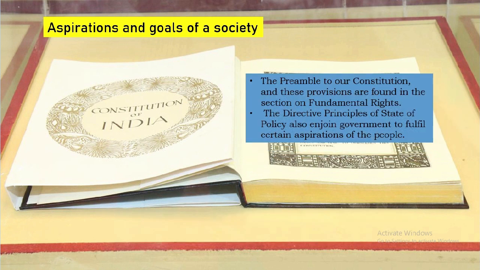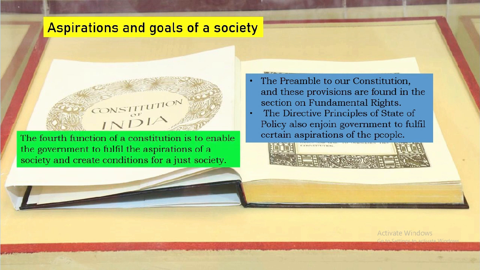These provisions are found in the preamble of our Constitution and in the sections on fundamental rights. The directive principles of state policy also enjoin the government to fulfill certain aspirations of the people. So, the fourth function of a constitution is to enable the government to fulfill the aspirations of a society and create conditions for a just society.